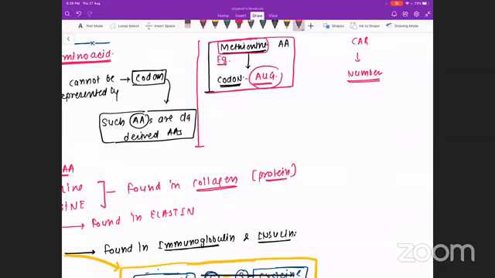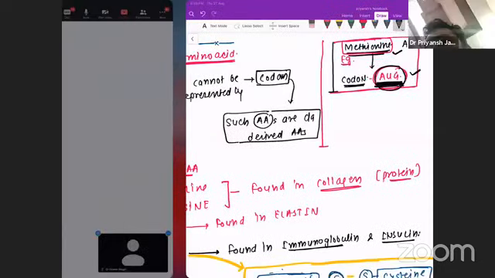A codon is an identification number that every amino acid has, and it is very particular. AUG is always going to represent methionine. Wherever there is AUG, you will automatically understand that methionine is going to be there. So this is the meaning of codon: basically an identification number for each amino acid that is very peculiar.